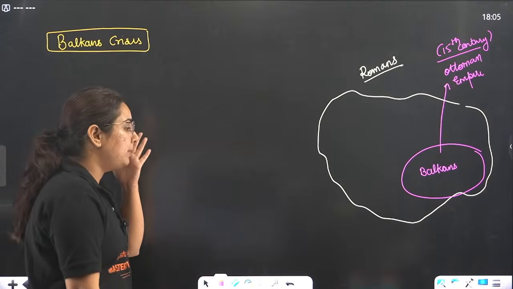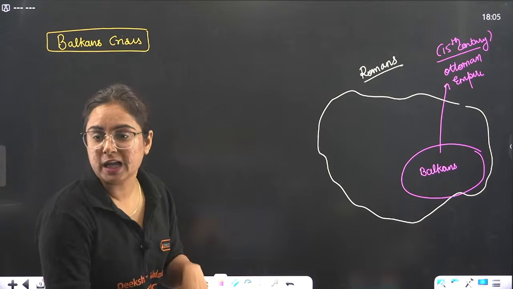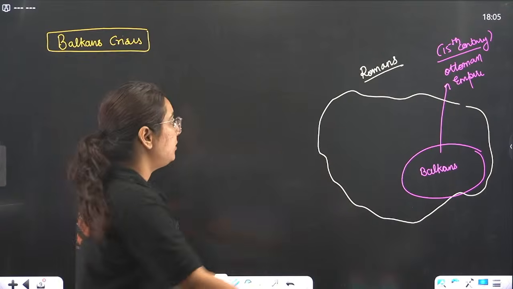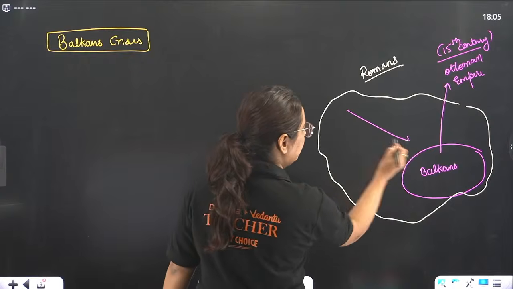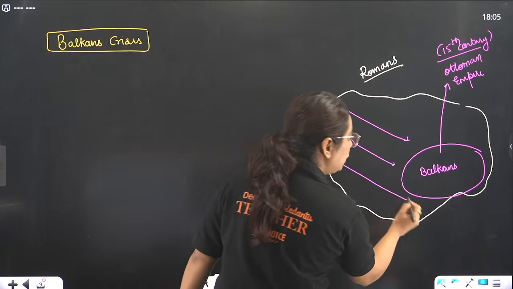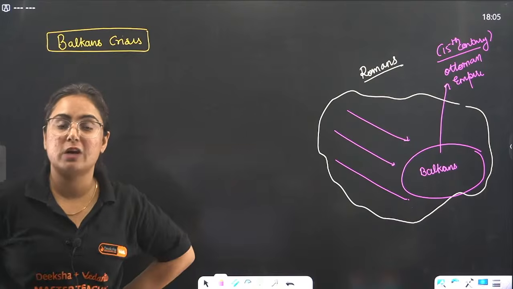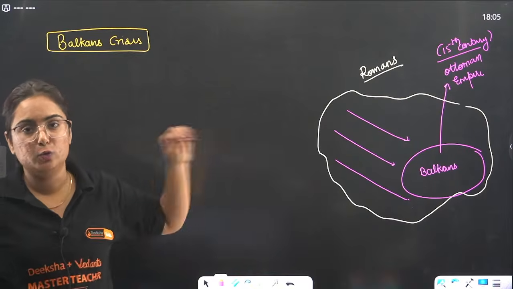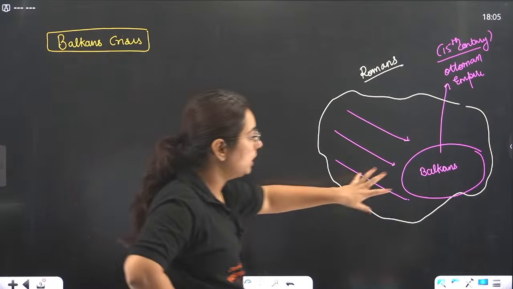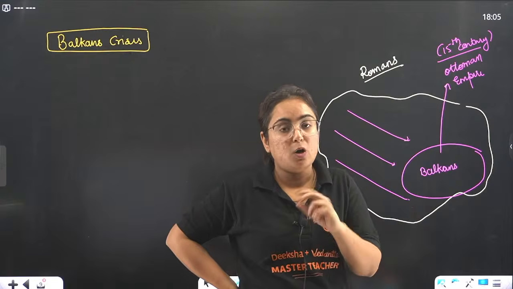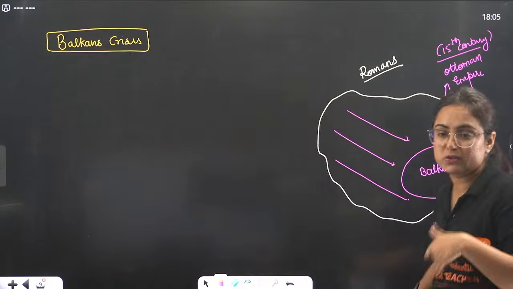Now what happened? These Roman people, for a long period of time, were easily able to move towards Asia and Southeast Asia, and they were trading for a long time via these land routes. But then a different dynasty came into power, the Ottoman dynasty, who were basically Muslim rulers.